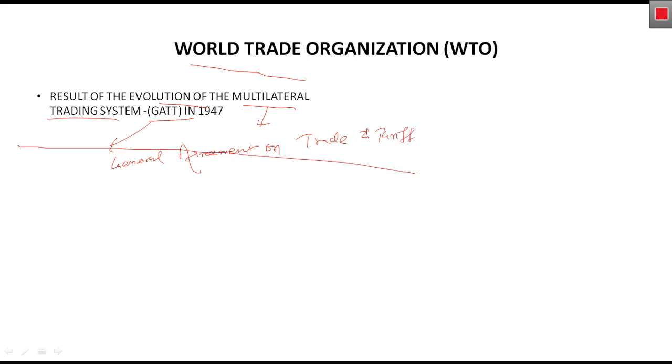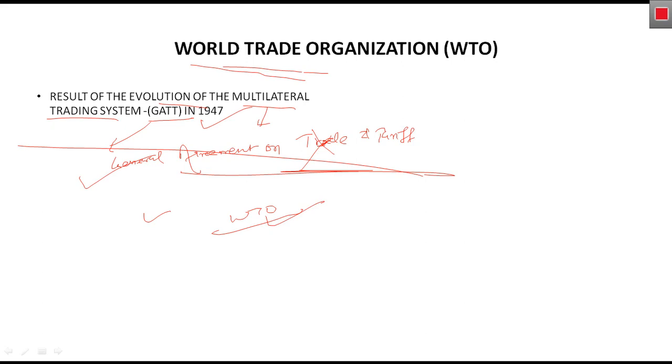This was the organization first established for this multilateral trading system, and it was established in 1947. This is basically the genesis or the evolution of World Trade Organization. It was later on converted into World Trade Organization. GATT was closed, and World Trade Organization came into being after a negotiation.